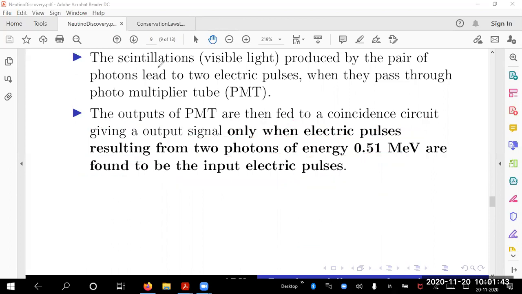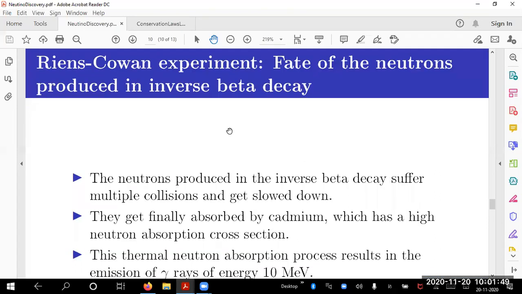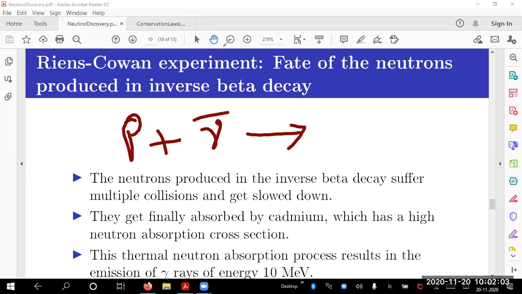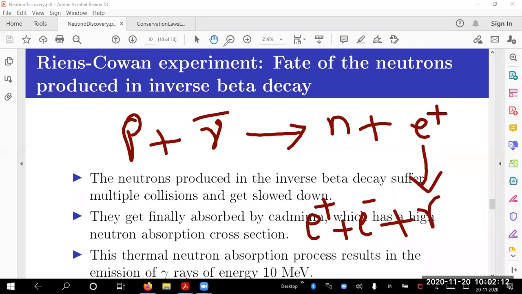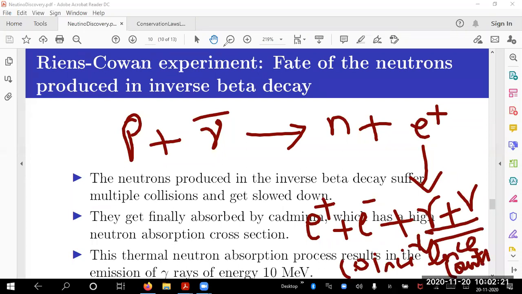Having done that, I will now say, fine, we are ready to detect the neutrinos in that way. Further, I will ask, what is the fate of the neutrons produced? Because what I have is an anti-neutrino source. Sorry, don't make the mistake of writing it wrongly. Neutrino is a different notation. Photon is a different notation. I am reminding you whenever I can. This is a neutron plus positron. Positron, I am taking care of, because it gives you 2 photons. So this leads to coincidence counts. Counts means how many times such a coincidence occurs is counted there.